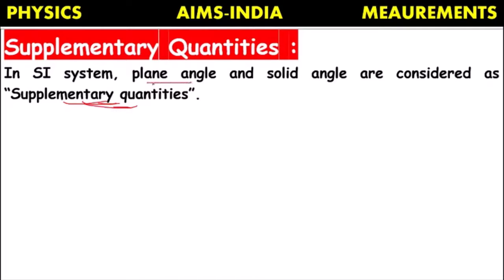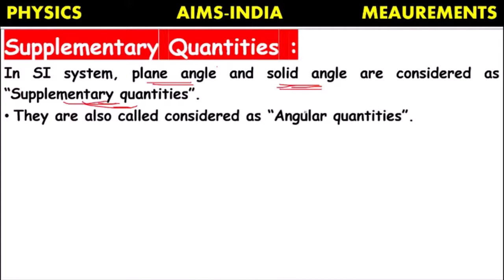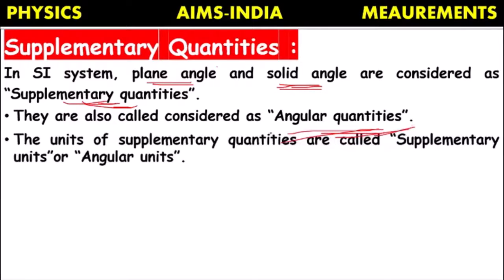One is plane angle, another is solid angle. They are also called angular quantities as they deal with angles. The units of supplementary quantities are called supplementary units or angular units.